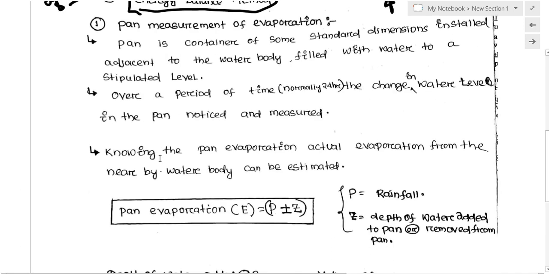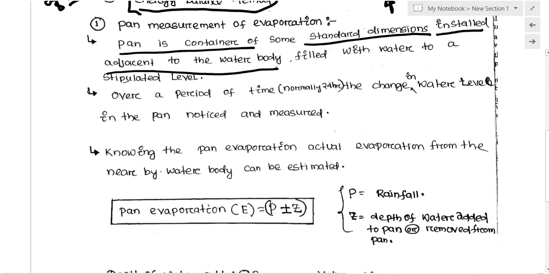Let's talk about the first, that is called pen measurement of the evaporation. So what is a pen? A pen is basically a container of some standard dimension, which is installed adjacent to the water body and filled with water to a stipulated level. There is a mark there. We fill the water, and with respect to time, we measure how much depth of water is lost to the atmosphere. That is basically called evaporation.